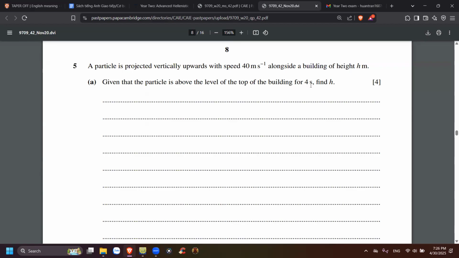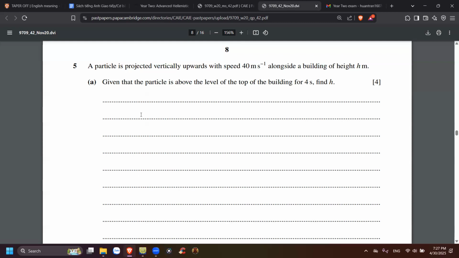Above the level of the top of the building for 4 seconds. They have to find the h. Above the level of the top of the building for 4 seconds.